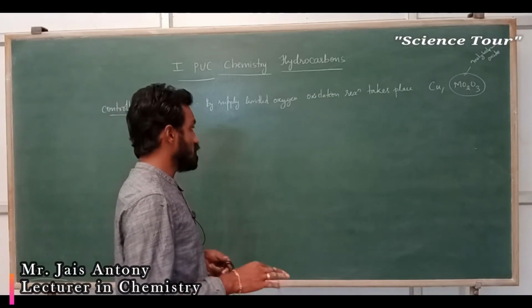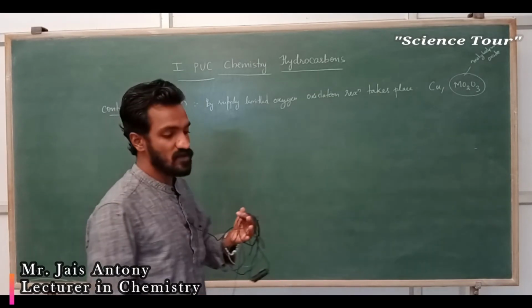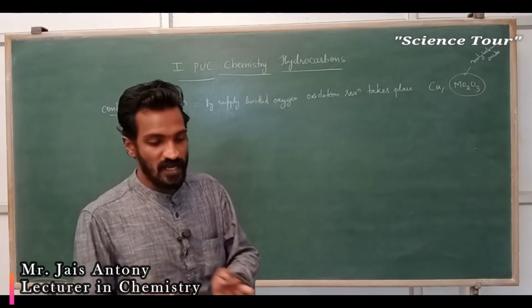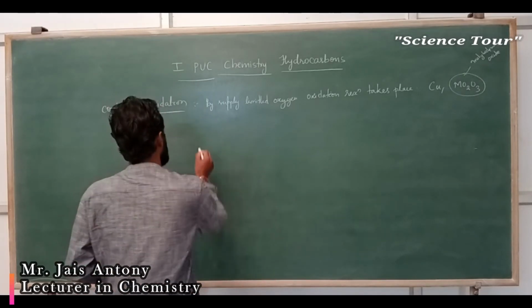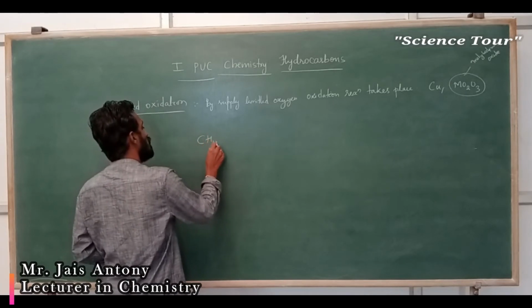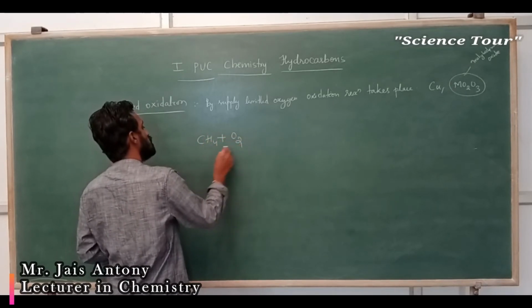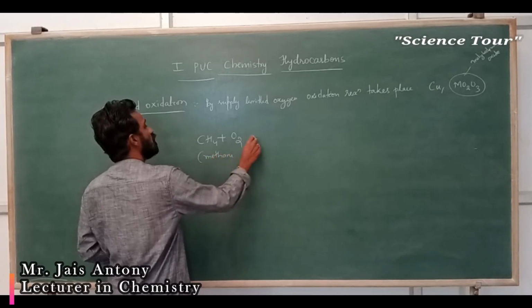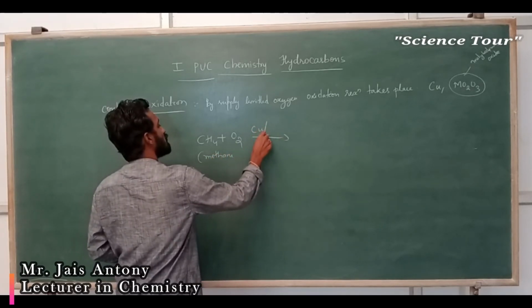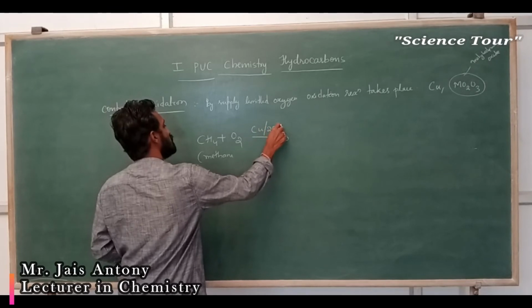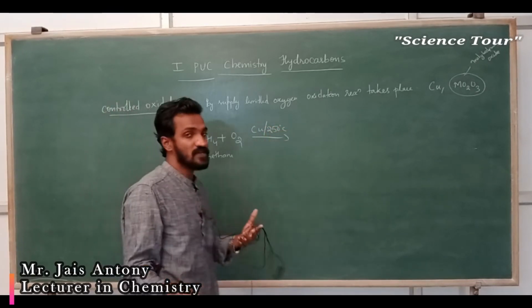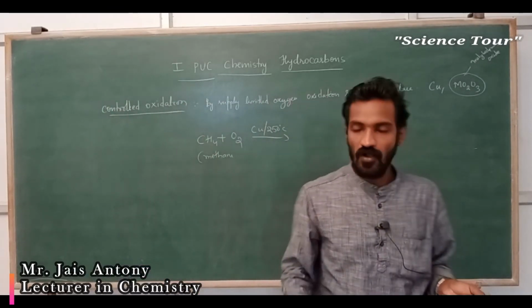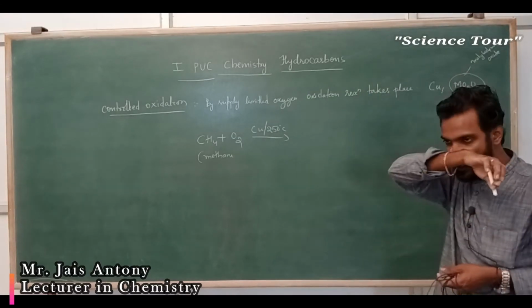My dear students, very important: the first reaction we are going to study is methane undergoing controlled oxidation. This is methane, CH4, in the presence of a copper catalyst, which increases the rate of the reaction.